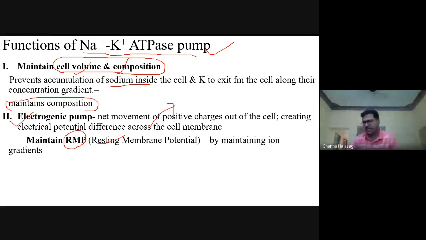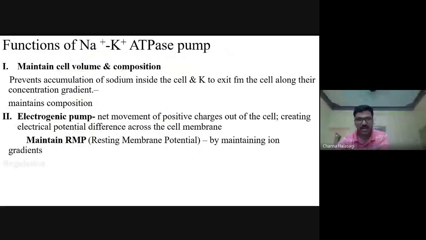Now I will ask one question. What is the resting membrane potential of skeletal muscles? Can you tell me? What is the resting membrane potential in nerve? So, guys, we will take all these in coming classes. The resting membrane potential in case of skeletal muscles is minus 90 millivolts. The resting membrane potential in case of nerve is minus 70 millivolts.